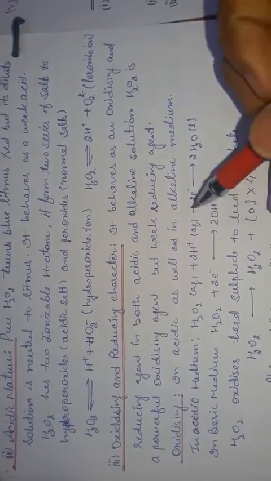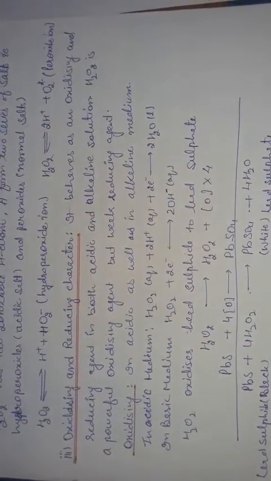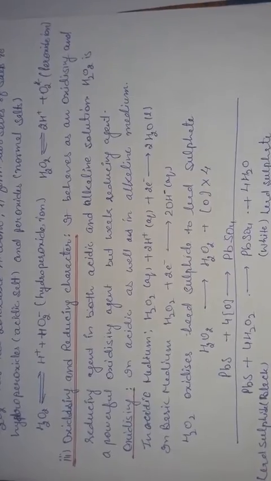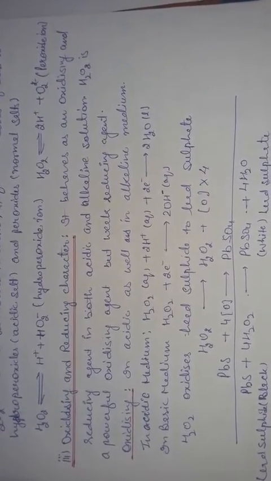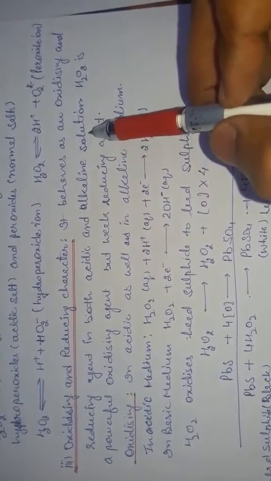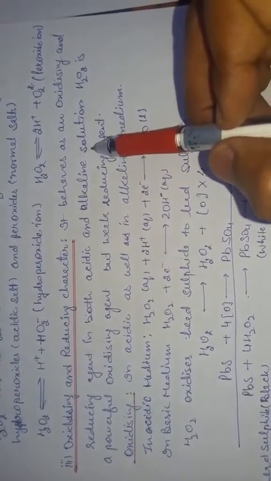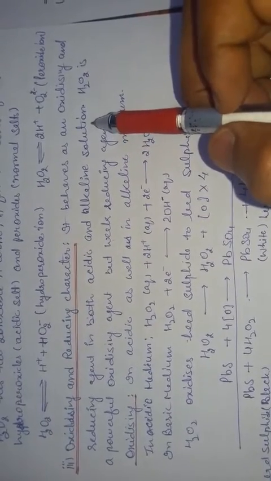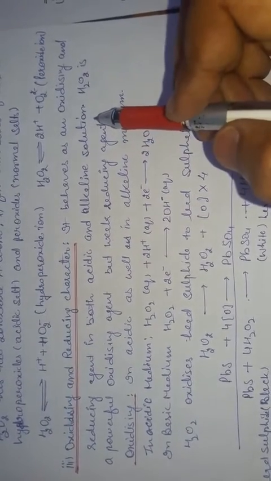Third property is the oxidizing and reducing character. Hydrogen peroxide acts as a reducing agent as well as an oxidizing agent in both acidic and basic medium. Basic medium stands for alkaline solution. The oxidation state of oxygen in hydrogen peroxide is -1, each oxygen carrying the -1 oxidation state.